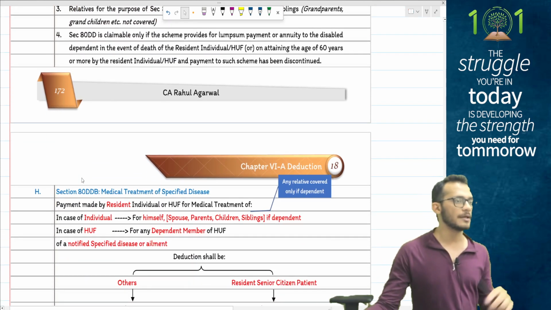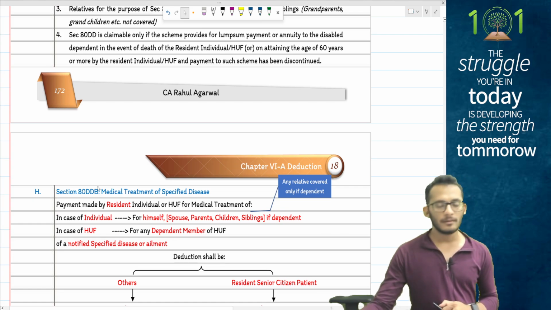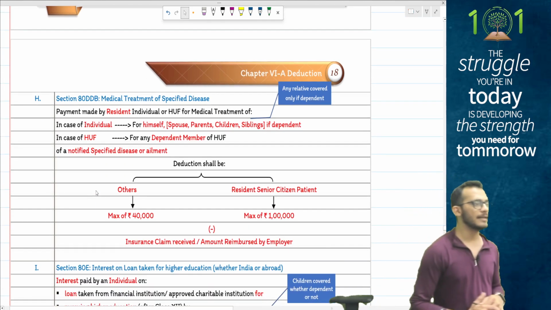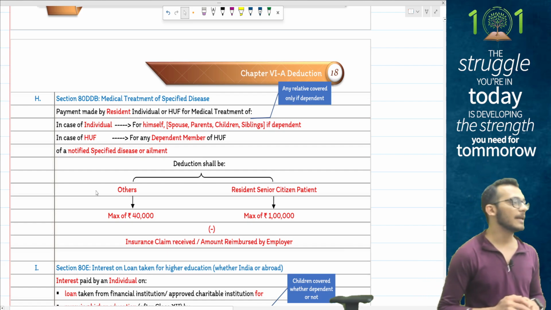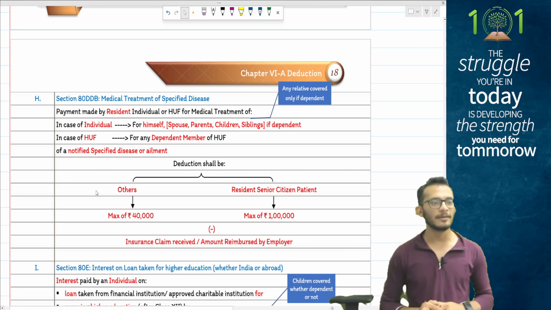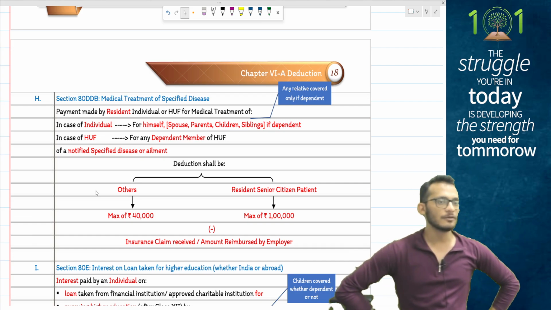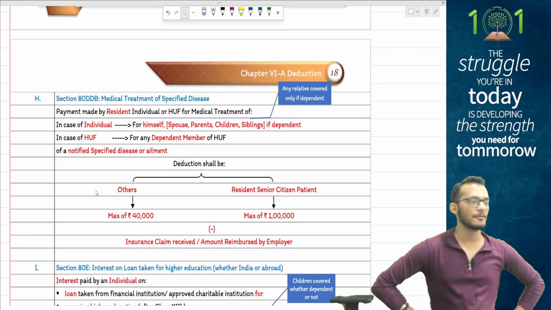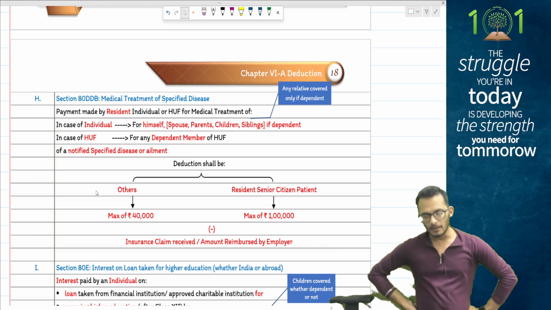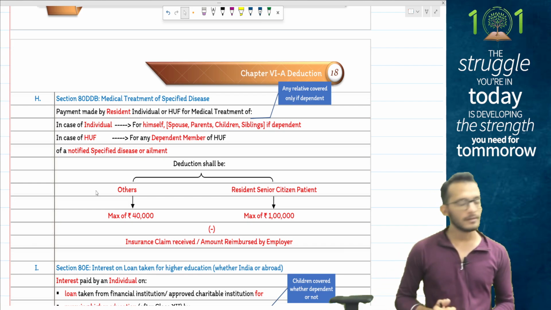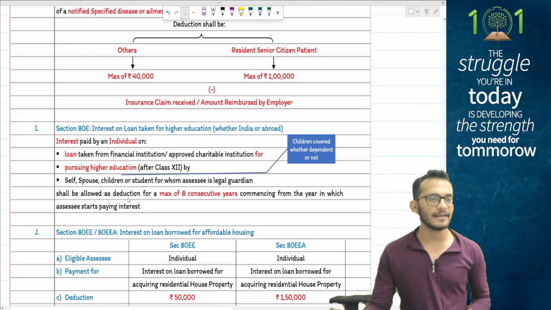This section is also not eligible under DTR. Then we have 80DD and 80DDB. Section 80DDB talks about medical treatment for specified diseases. The limit is 40,000, and 1 lakh rupees in case the treatment is for a resident senior citizen. Not eligible under DTR.